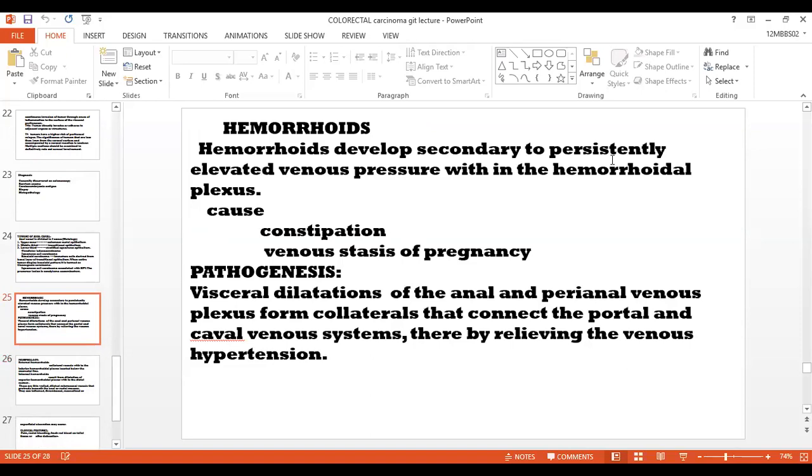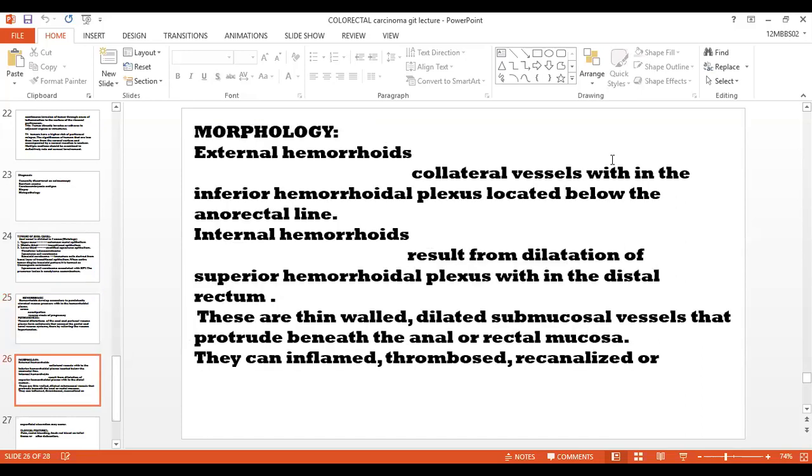Hemorrhoids. Hemorrhoids develop secondary to persistently elevated venous pressure within the hemorrhoidal plexus. The most common causes are constipation or the venous stasis of pregnancy. Pathogenesis: the varicose dilatation of the anal as well as perianal venous plexus forms collaterals that connect the portal and caval venous systems, thereby relieving the venous hypertension.